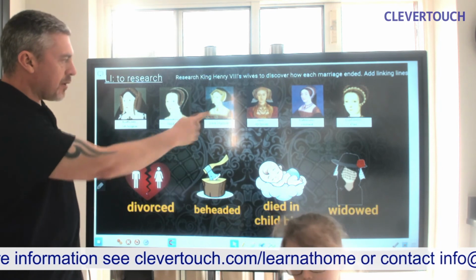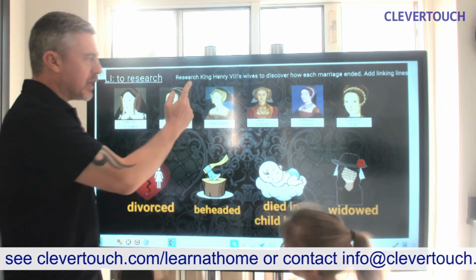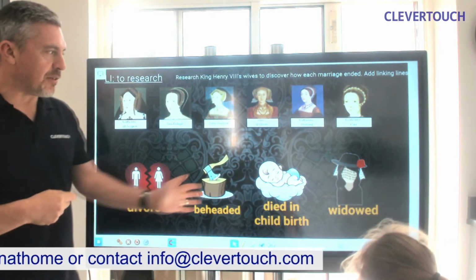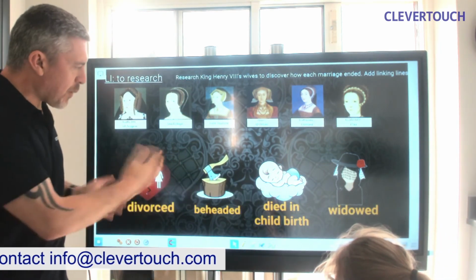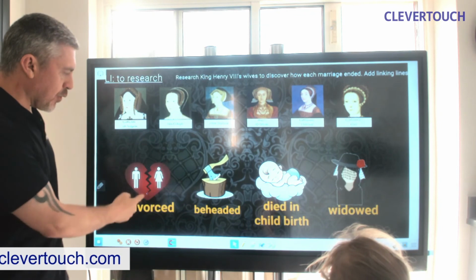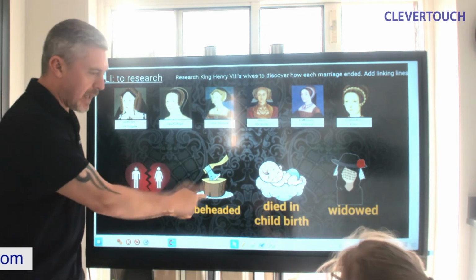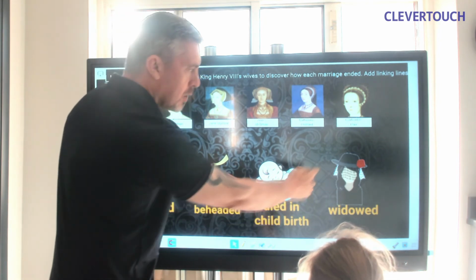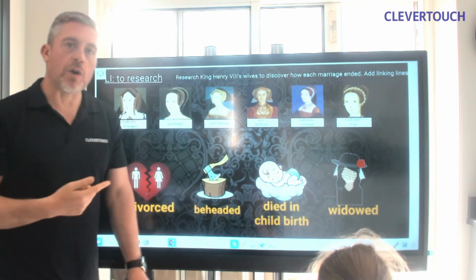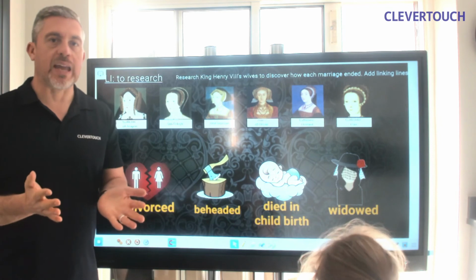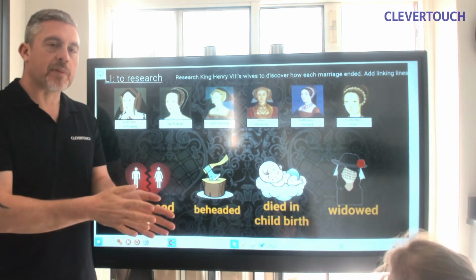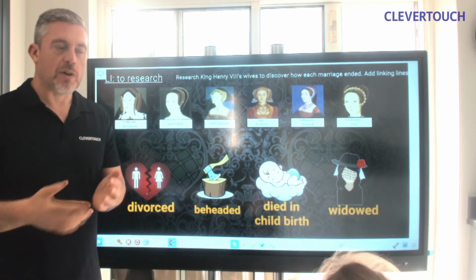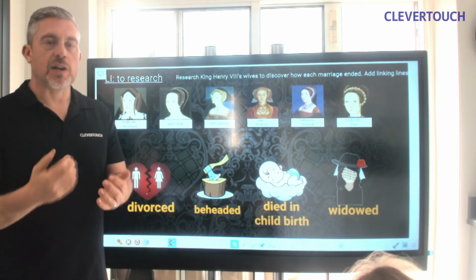So, here are the wives again. Catherine of Aragon, Anne Boleyn, Jane Seymour, Anne of Cleves, Catherine Howard, Catherine Parr. And these are the 4 kind of ways that the marriages ended. Divorced, beheaded, died in childbirth, or they were widowed. Widowed means that they survived King Henry. He died before them.